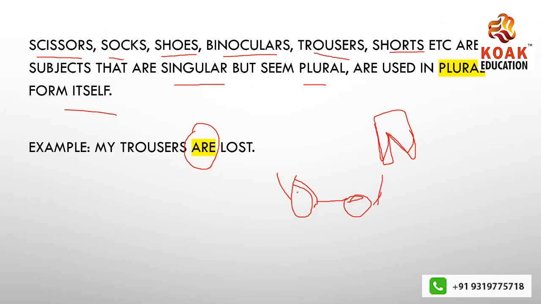So they are singular, guys, they are a single object, but they seem plural, and since they seem plural, they are used in plural form. I cannot say my trousers is lost, I will say my trousers are lost. I have to make use of a plural verb.